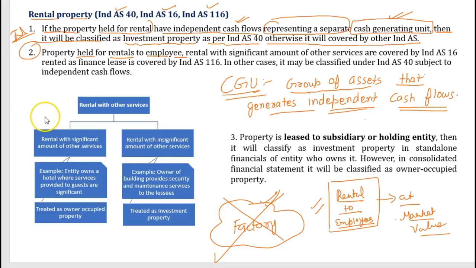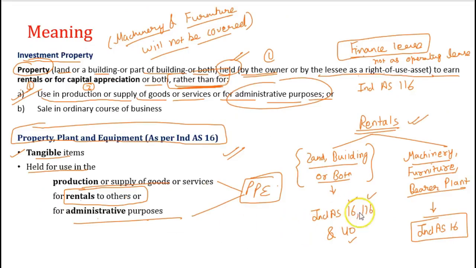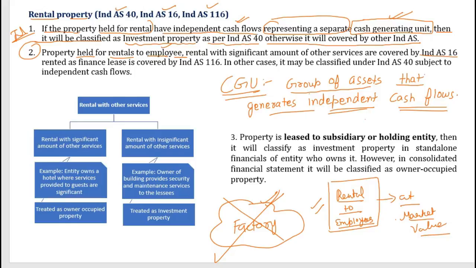So if the property is held for rental to employees, it will be covered by IND AS 16, that is property, plant and equipment, not IND AS 40, because that rental income is not generating independent cash flows. IND AS 40 will be applicable in case of rental when it is generating independent cash flows. Hopefully it is clear to you completely.